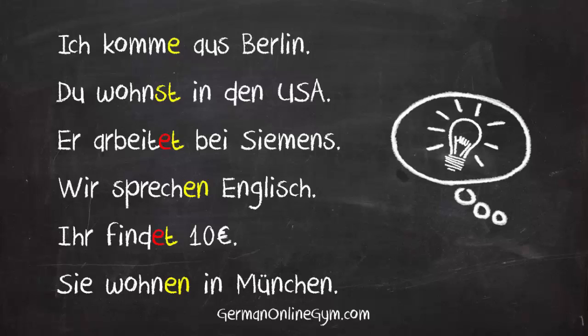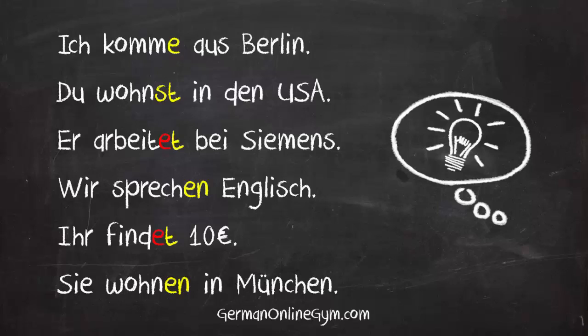Sie wohnen in München. They live in Munich. And this can actually also mean you live in Munich in formal speech. When you talk to one person in formal speech, Sie with a capital S means you live in Munich.